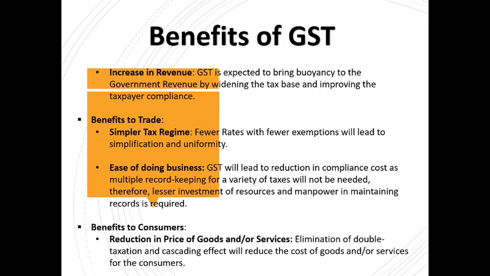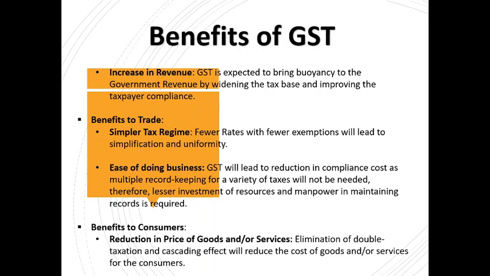Now let's understand the benefits to trade from a simpler tax regime. Of course, fewer rates with fewer exemptions will lead to simplification and uniformity, and anything which is uniform facilitates transactions and movements, and ease of doing business. So GST will lead to a reduction in compliance cost as multiple record keeping for a variety of taxes will not be needed. Therefore, lesser investment of resources and manpower in maintaining records is required. So this is a very apparent and obvious benefit.